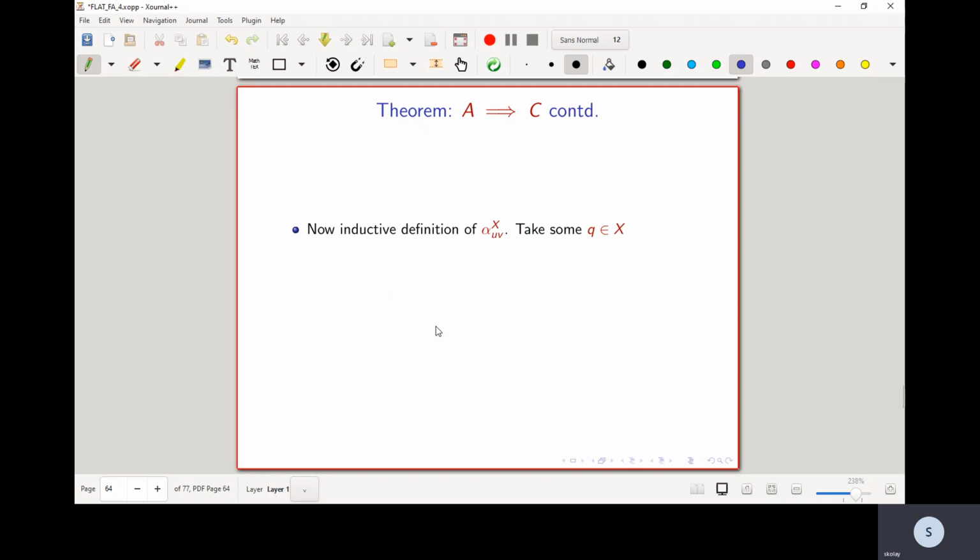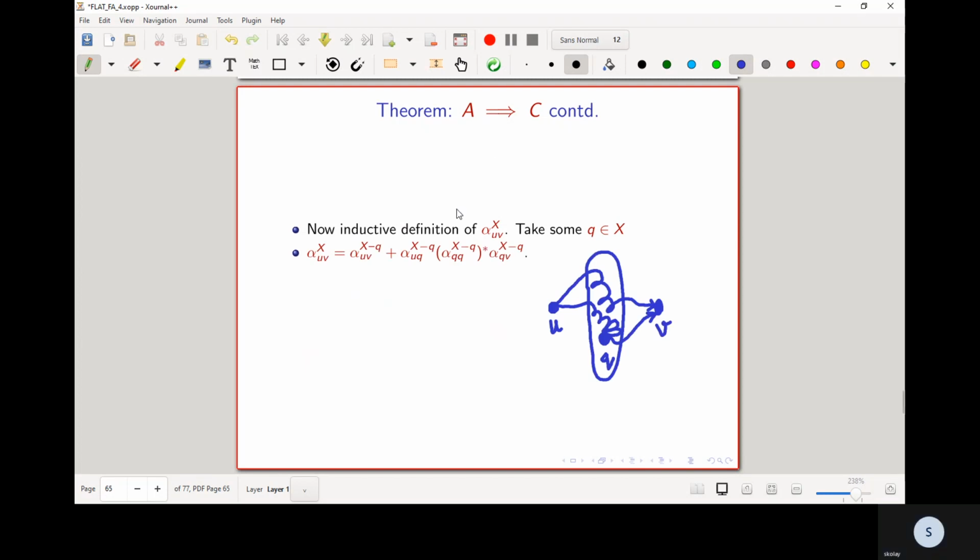Now we are going to give an inductive definition of alpha x uv. So take some q in X, and this is going to be the inductive definition. So what do we know about the paths labeled with some string from u to v with internal vertices in capital X?